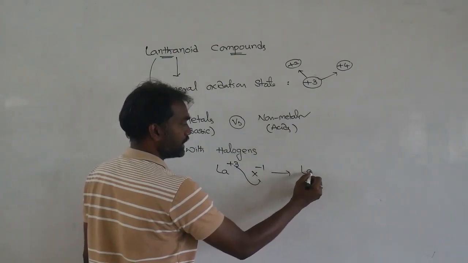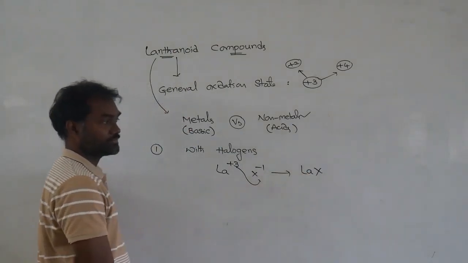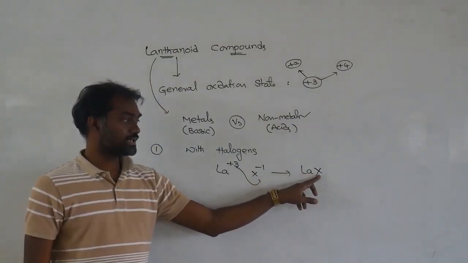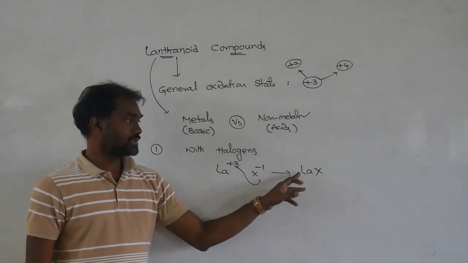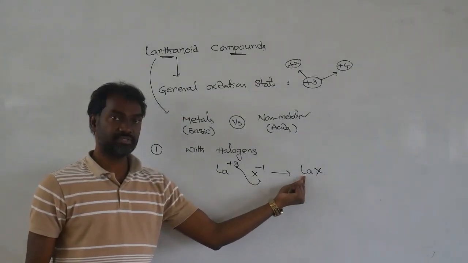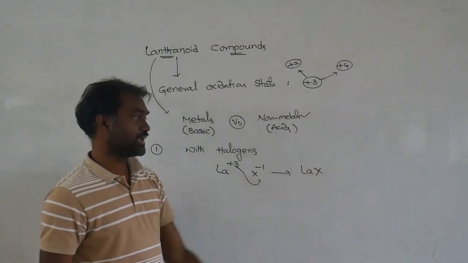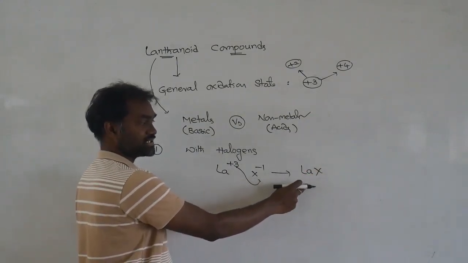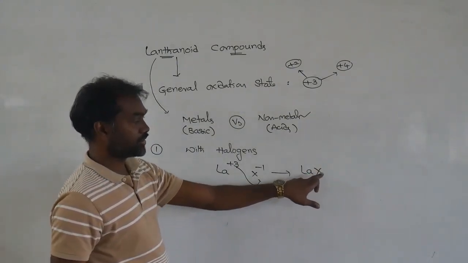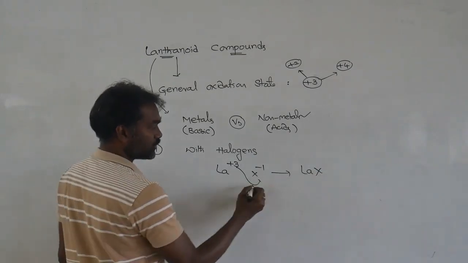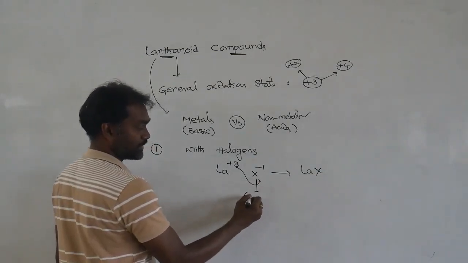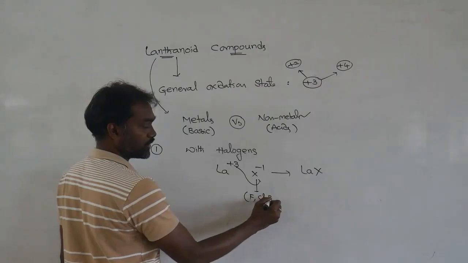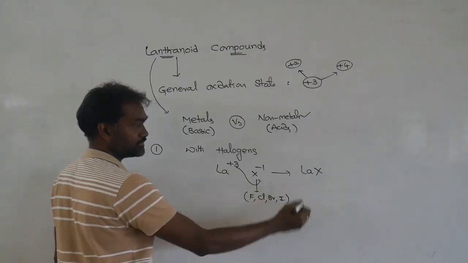You get lanthanoid halides, a LaX3 type of formula. Already we discussed the shortcut. Here X means a halogen, so you can take fluorine, chlorine, bromine, iodine.